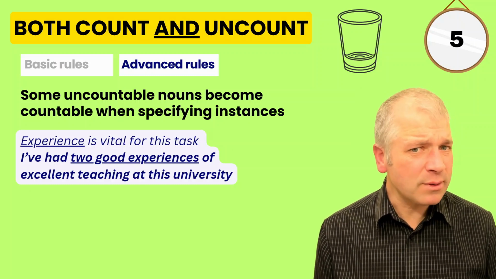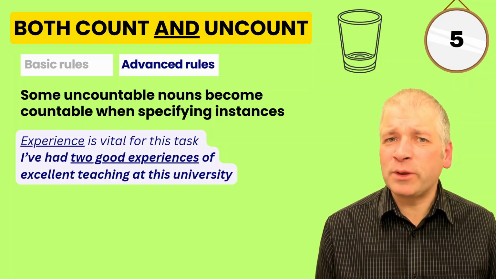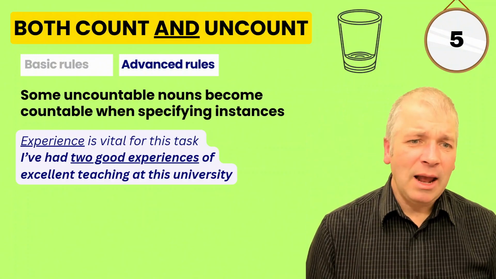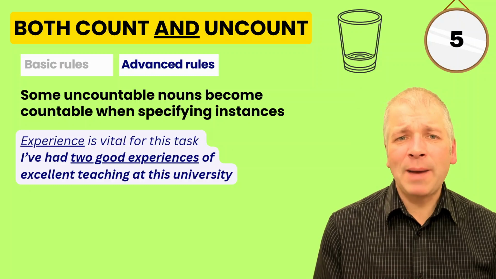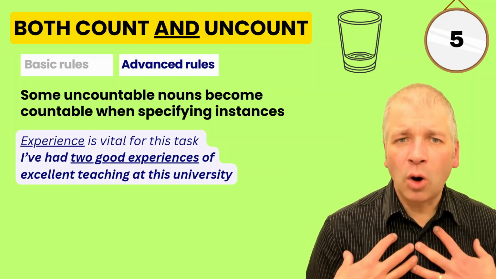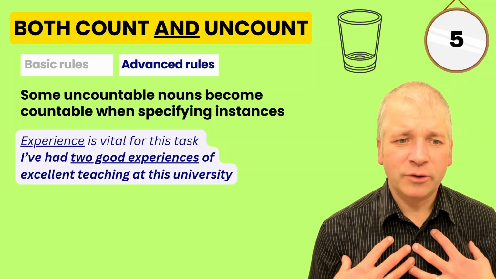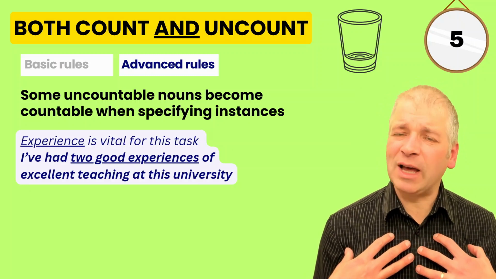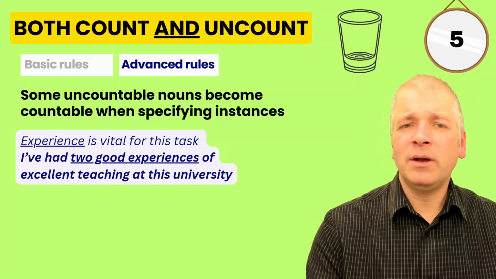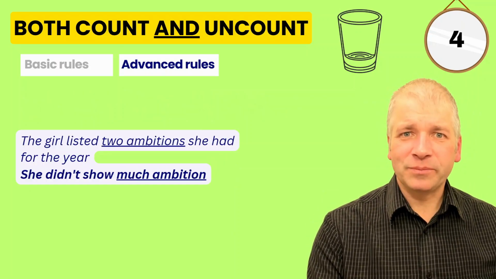Do you see the difference here? Experience is vital for this task. We're talking about the idea of experience. In the second sentence, we're talking about 2 specific instances where the person got experience. They could have said on this day in this place and on that day in another place.